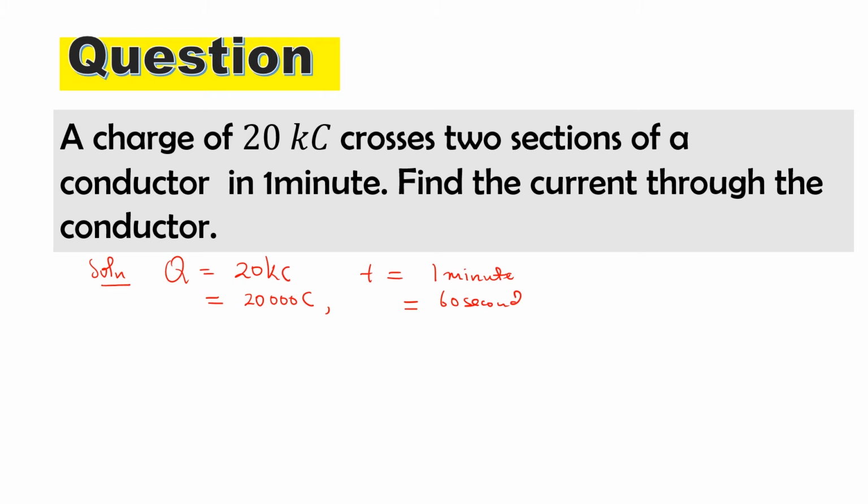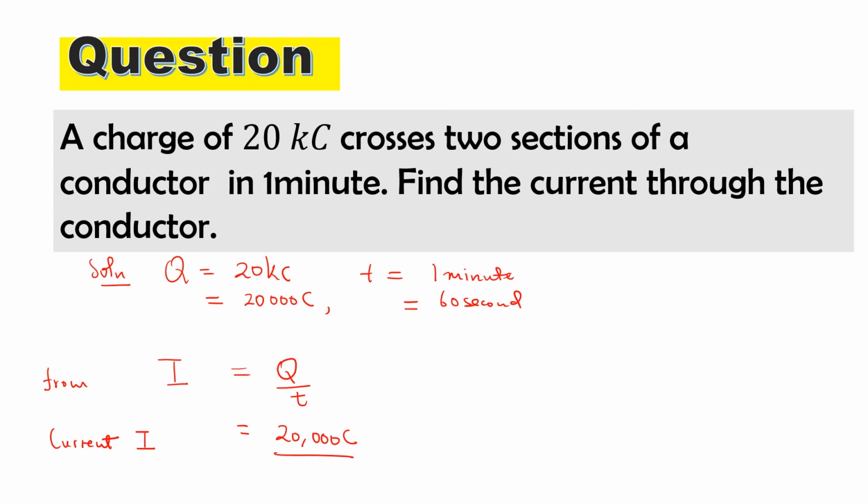We know that current is just the rate of flow of charge. So from that expression, we can find the value of I, which is the current. If we do the substitution here, we say 20,000 coulombs divided by 60 seconds.